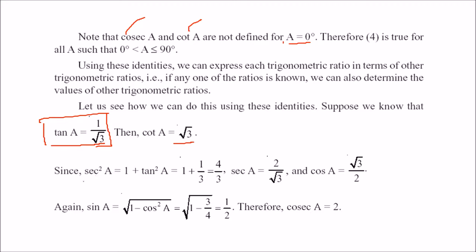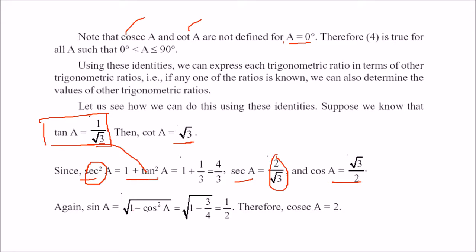We have an identity: sec square A is equal to 1 plus tan square A. From this we can get sec. How? We'll place this tan here: 1 plus 1 by root 3 whole square, that is 1 plus 1 by 3, which is 4 by 3. So sec A becomes 2 by root 3. What is cos A? It is the inversion of this, so this will be root 3 by 2.